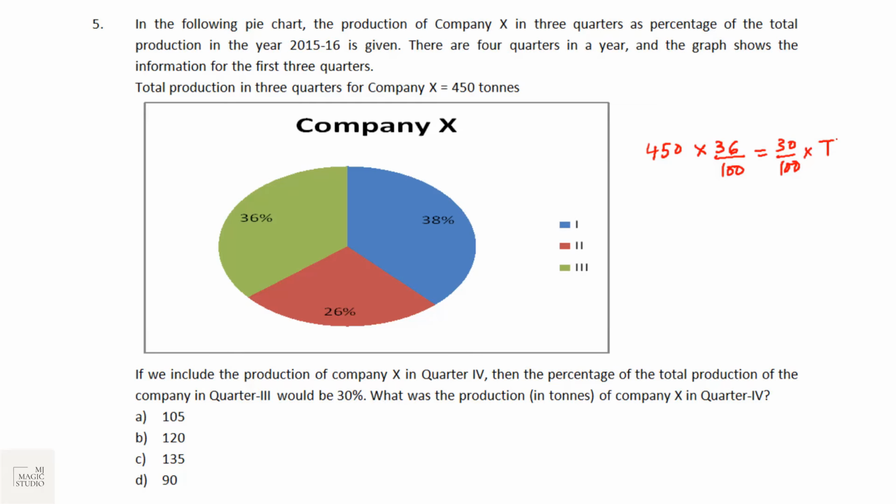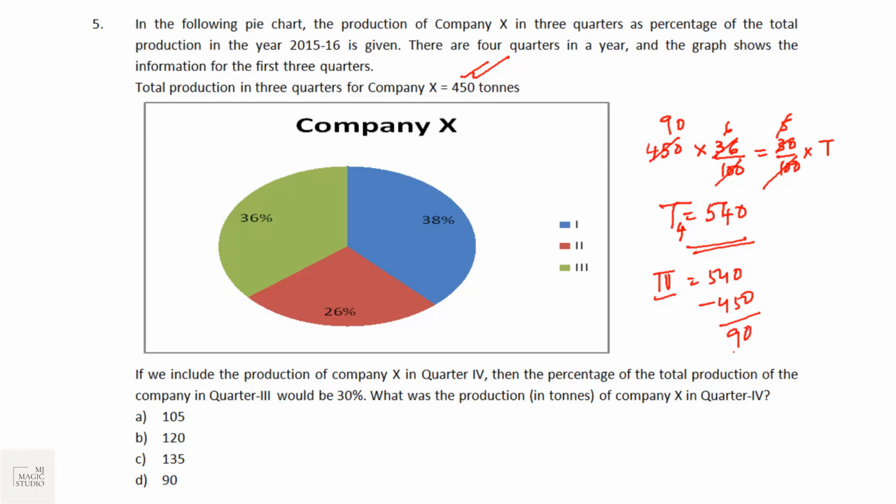So if we solve this, we can get the value of total production of 4 quarters. 100 gone, 6, 5 would be 90, that is 540. So total production in all the 4 quarters is 540. Now what is the production of company X in quarter 4? In 3 quarters, the total production is 450. Total production of 4 quarters is 540. That means production in quarter 4 is 540 minus 450, that is 90 tons, and that is given in option D.